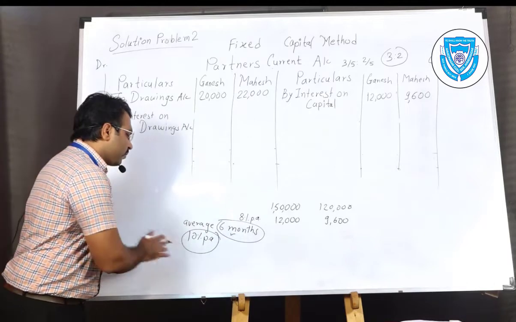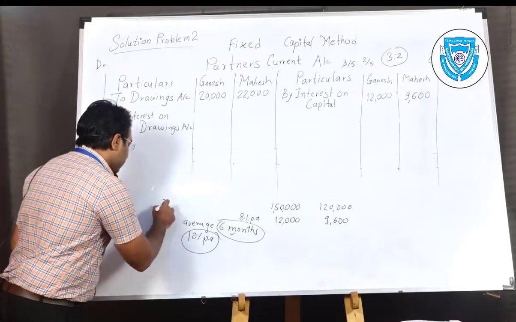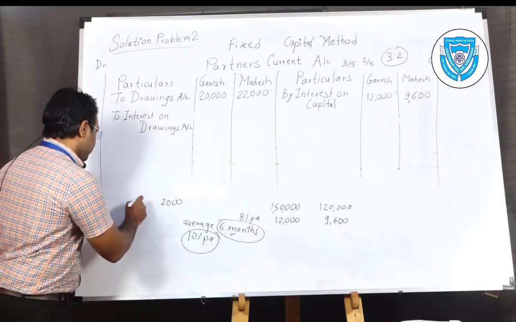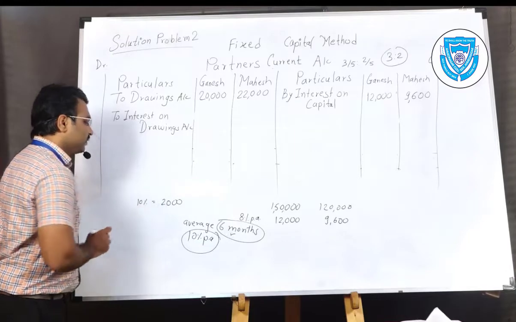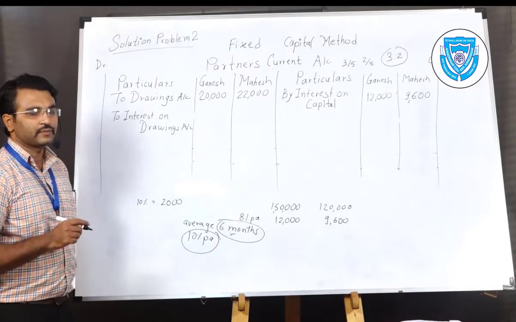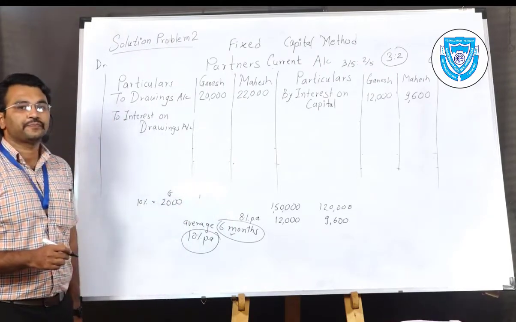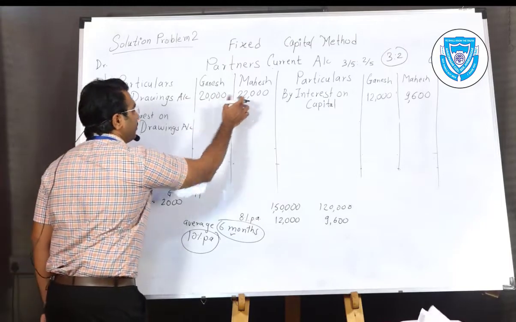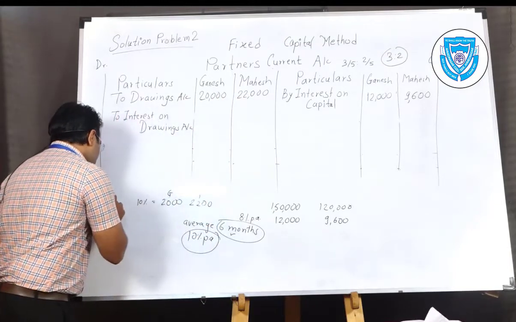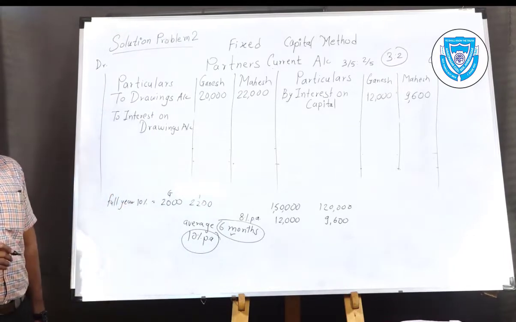Per annum means 10% for a full year. Suppose we calculate for Ganesh, for a full year 10% of 20,000 would be 2,000 for Ganesh. And for Mahesh, 10% of 22,000 would be 2,200 for a full year. That is per annum.